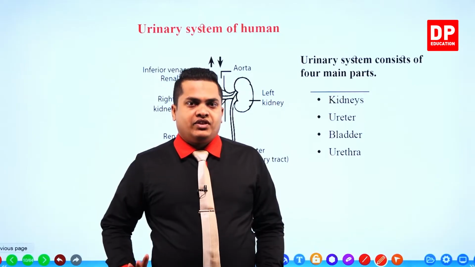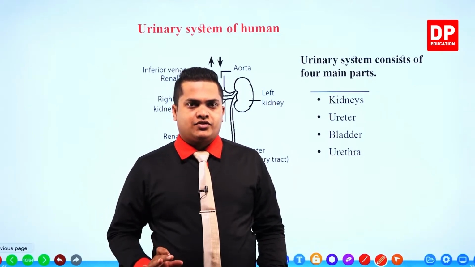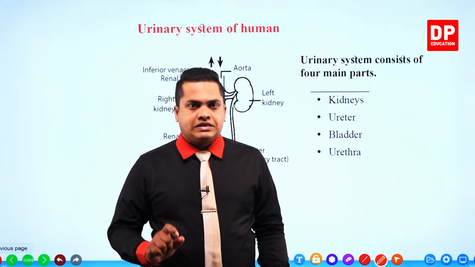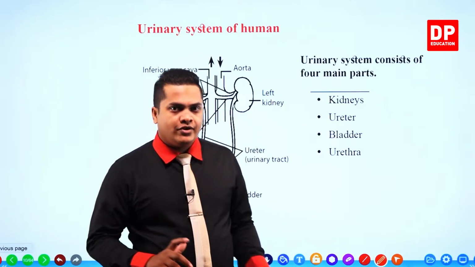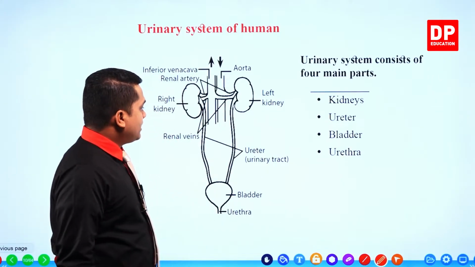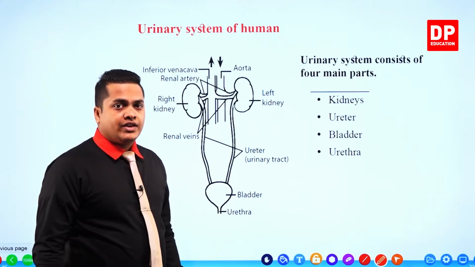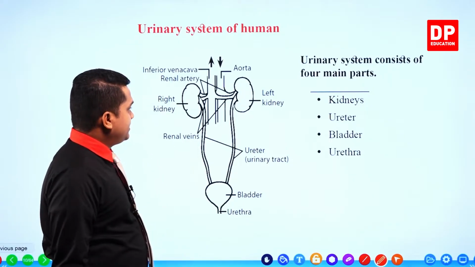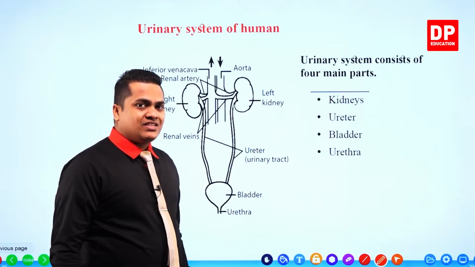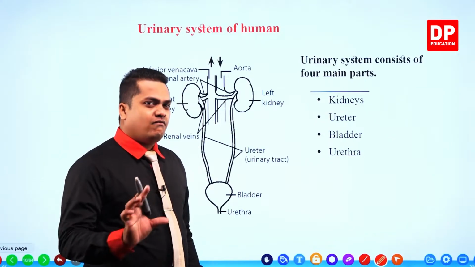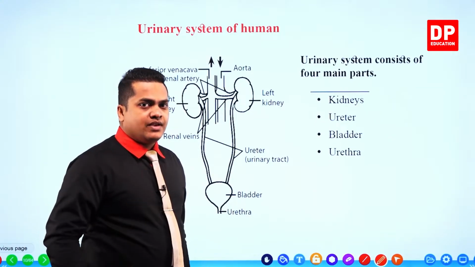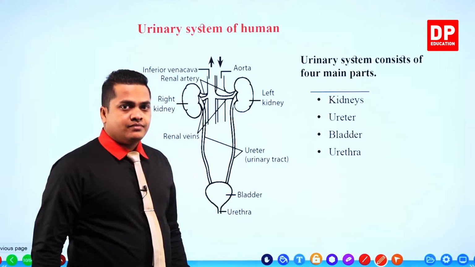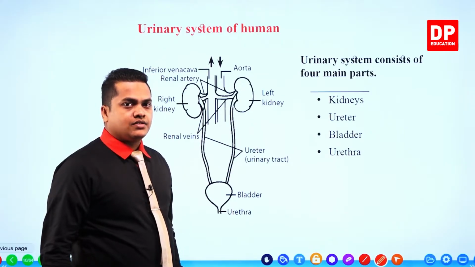So now you are given a figure, a cross section, in order to identify the main parts contained in the urinary system. So let's see what the main parts are. In the 3D structure you could observe these things also, but because it was 3D, it was somewhat difficult to identify these main parts. However, this is the larger diagram, so here you can observe the main parts.